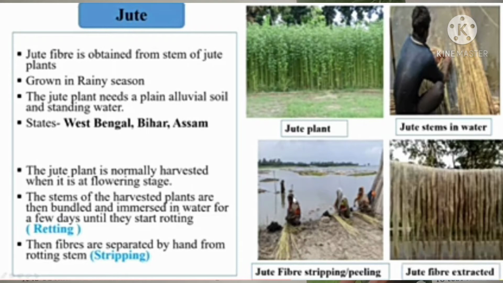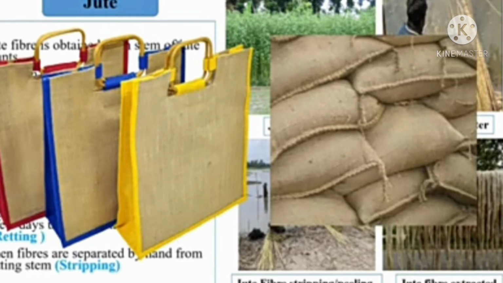The stems of the harvested plant are immersed in water for a few days, and the stems rot and fibers are separated by hand. The fibers are hairy and rough. Jute is used for making gunny bags and ropes.